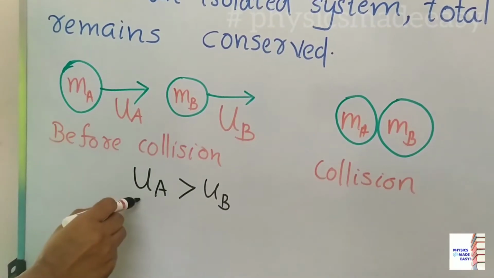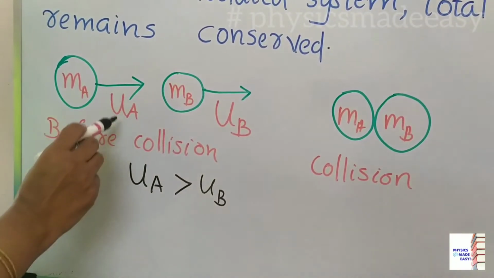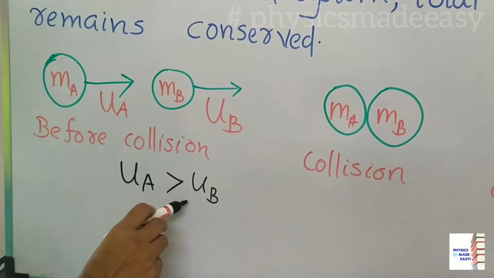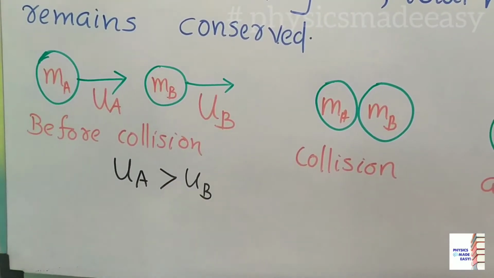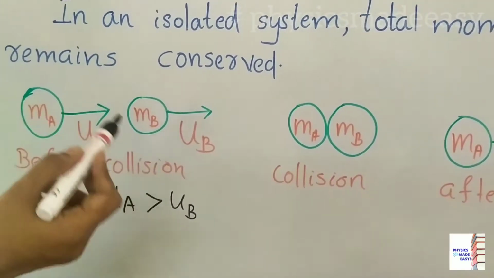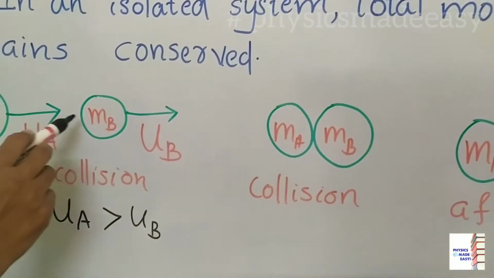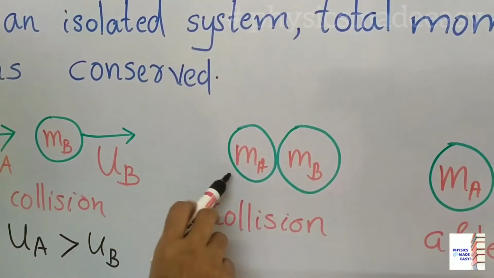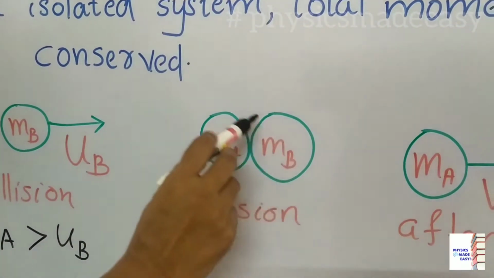Now we have to consider that the initial velocity of object A is greater than that of B. Then what will happen? If uA is greater than uB, after some time these two will collide. So here you can see the collision of mA and mB together.